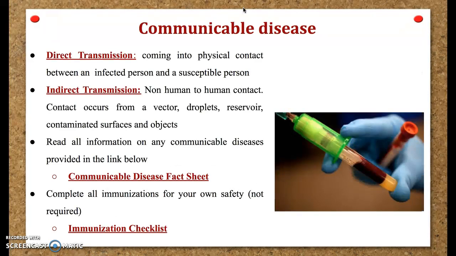There are two modes of transmission: direct transmission and indirect transmission. Direct transmission is coming into physical contact between an infected person and a susceptible person. Indirect transmission is a non-human-to-human contact. Therefore, contact occurs from a vector, droplet, reservoir, or contaminated surface and objects.